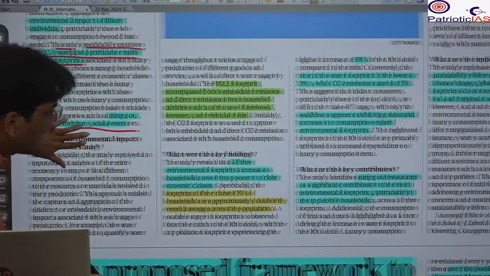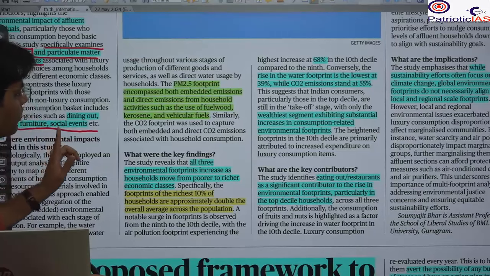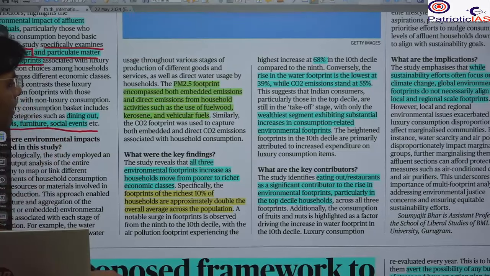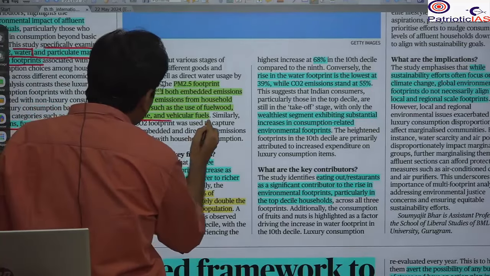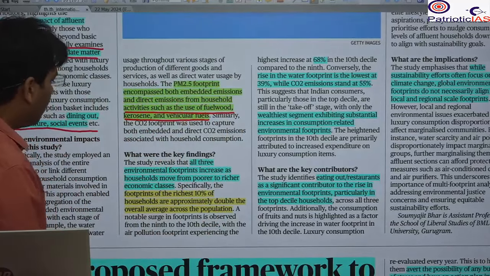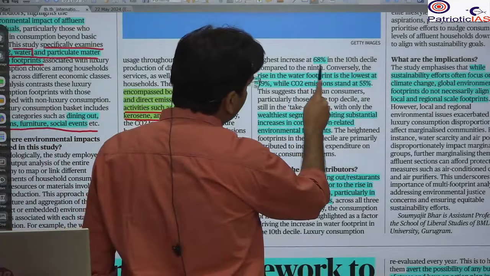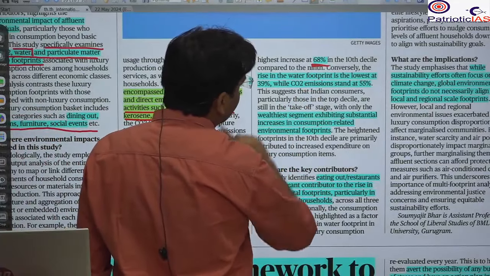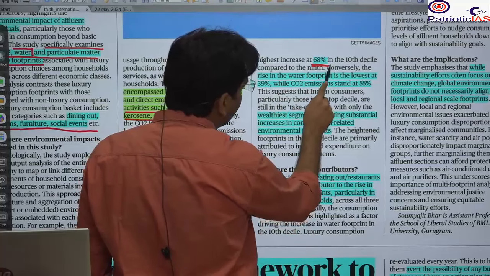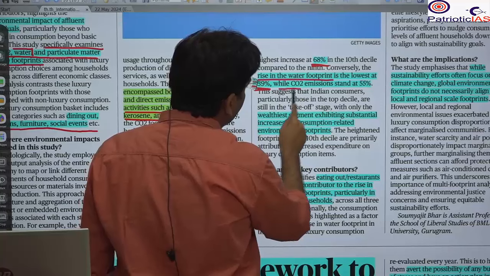Here you will see that there is twice the consumption and more emission, more impact on all of this, by those who are going to use luxurious consumption. The data shows how much increase there is: 68% in CO2, a 68% rise in water, then 39% in CO2.